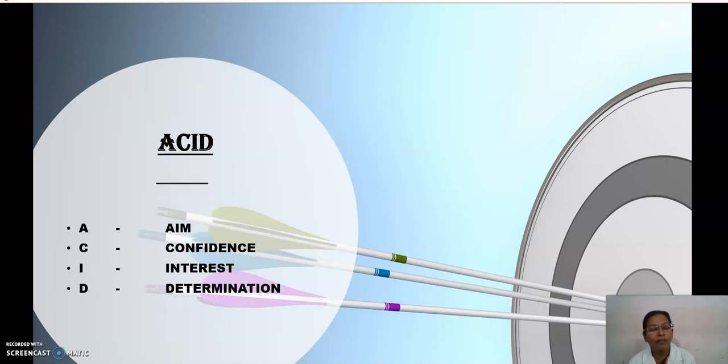And you should always have some aim, so that it gives meaning to our life. And your confidence: as much as your confidence is increasing, the path to your aim is easy. And keep an interest in that. Always try to increase your interest in it, and with determination also your path may become very easy.